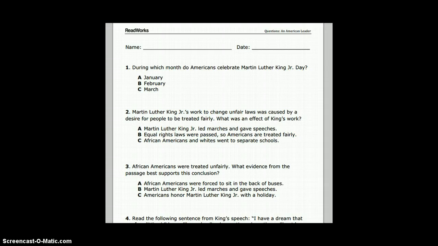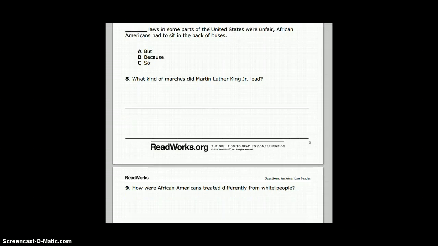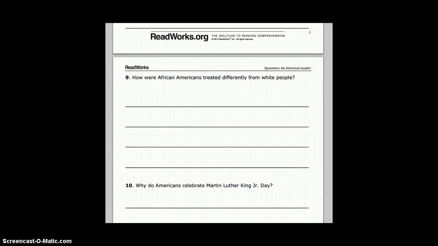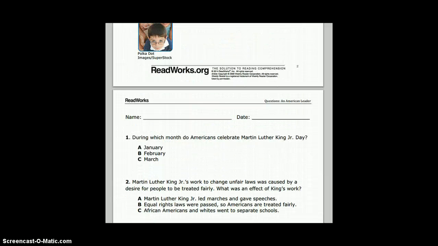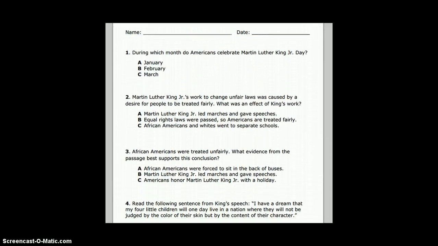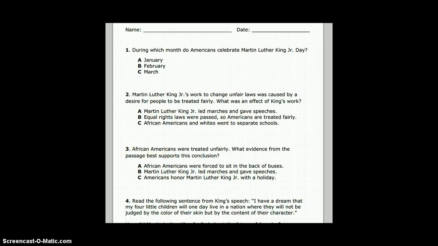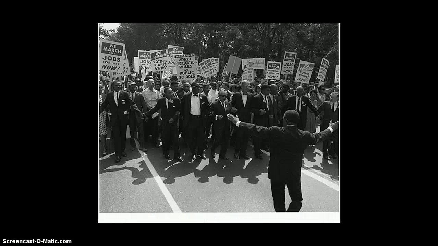ReadWorks also includes some questions or key questions related to the text for students. There are, I believe, 3 pages of questions where students can answer multiple choice as well as some short answer questions that are related to the text if you should choose to use them.